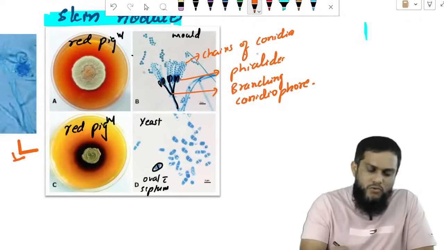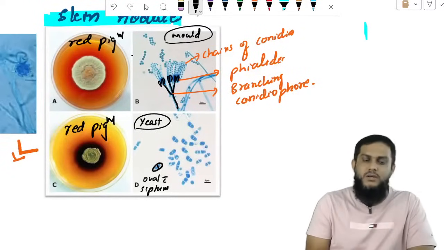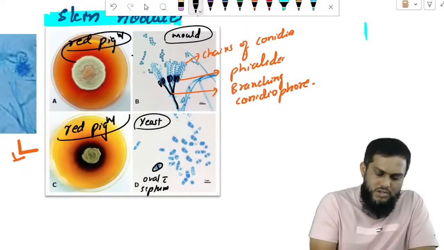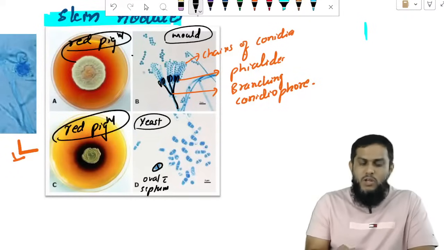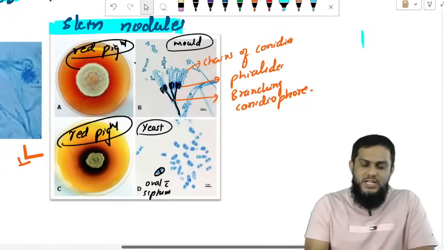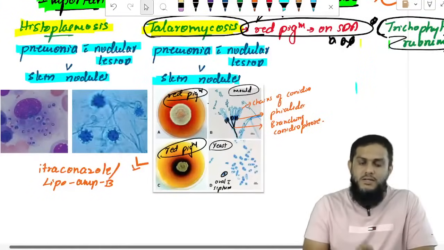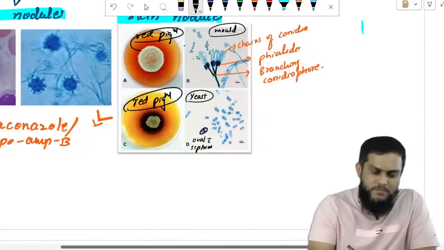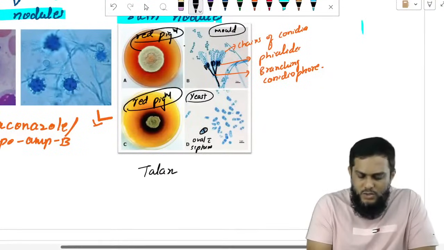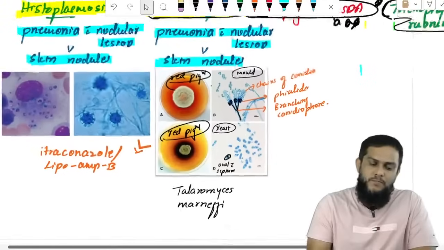So this is the mold form of Talaromyces marneffei. Red pigment on culture, oval shaped yeast with septum in the yeast form, branching conidiophore, phialides with chains of conidia in the mold form. This is how you identify Talaromyces marneffei, which causes talaromycosis, manifesting with nodular lesions in the skin and also in the lung.